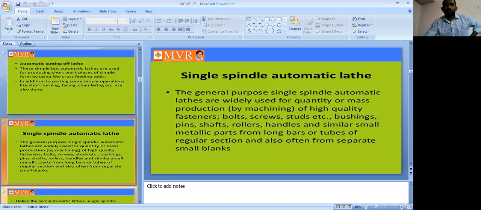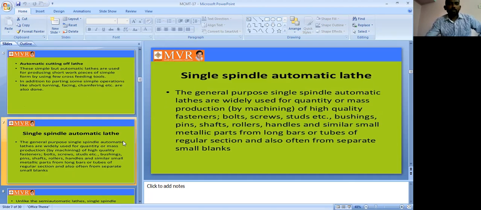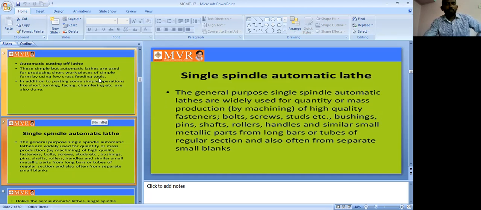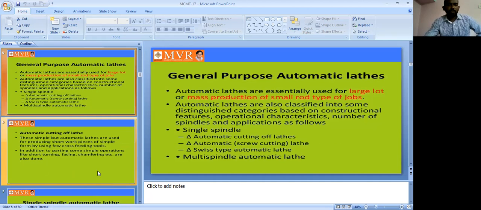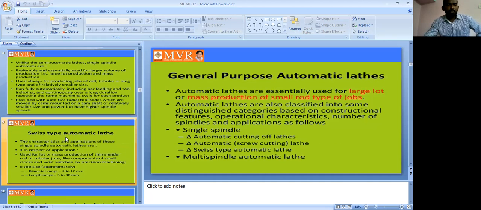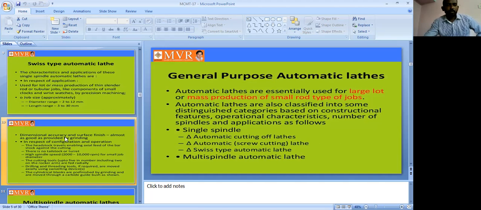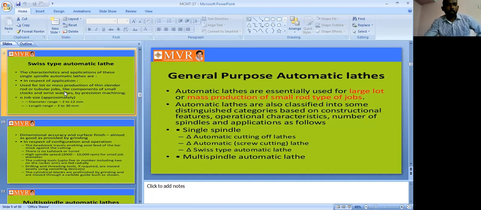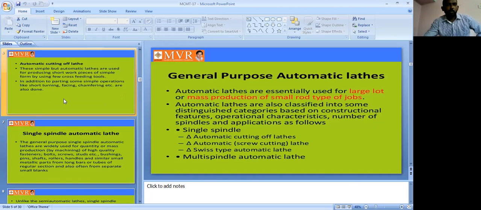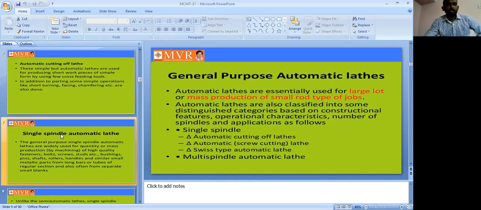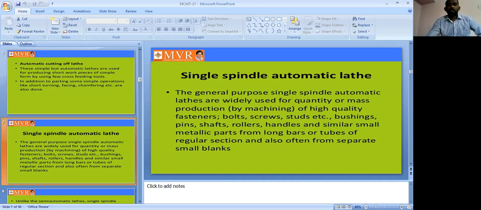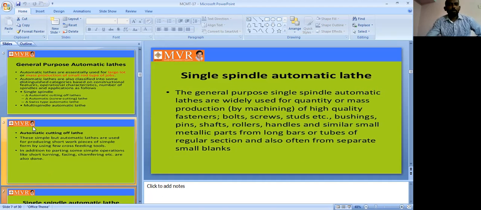So, single spindle automatic lathes. Next topic we will discuss that one. The second operation is the automatic screw cutting lathe. We will discuss it in the next class. Okay, we will discuss what a single spindle is. So single spindle automatic lathes. Next class we will discuss these two topics.